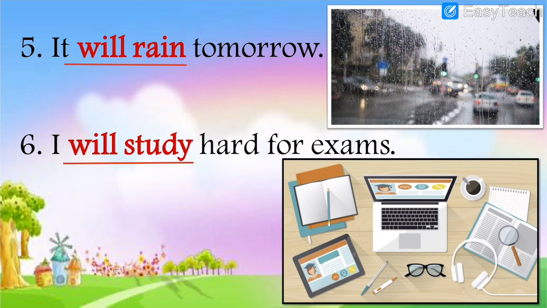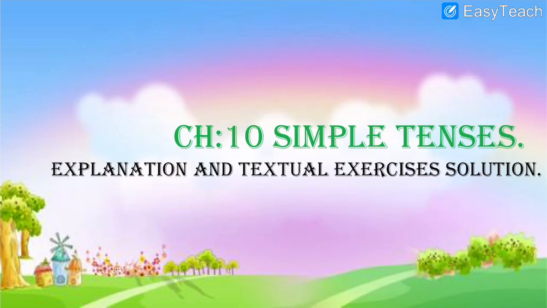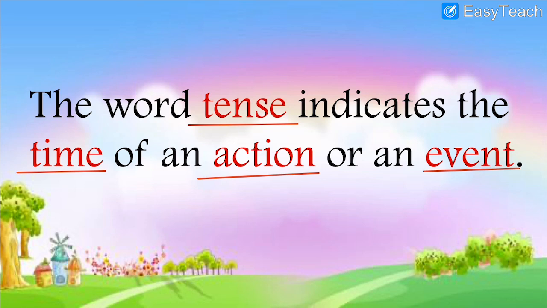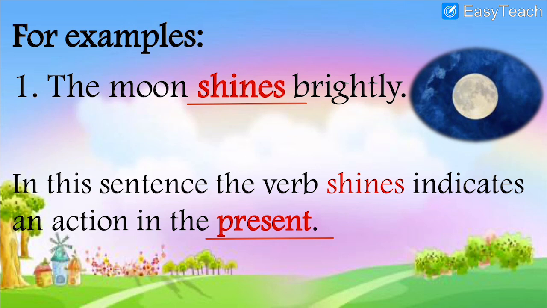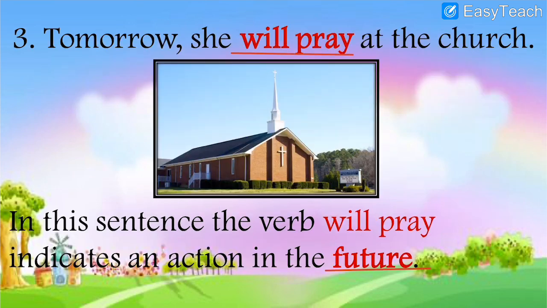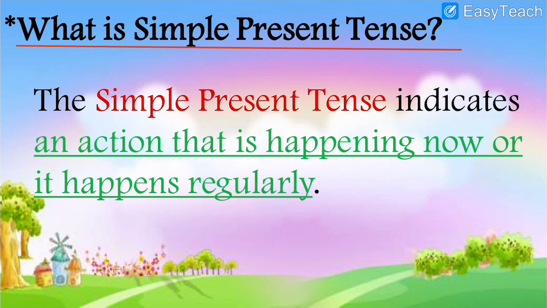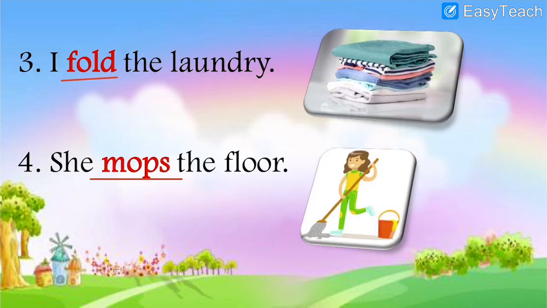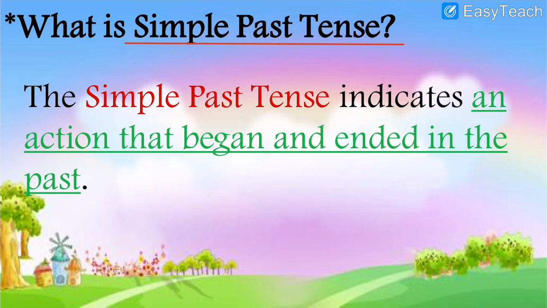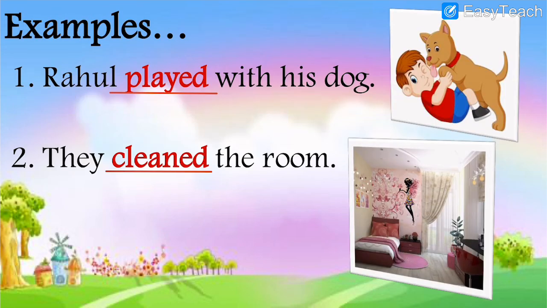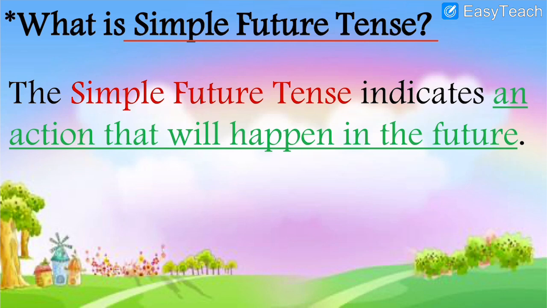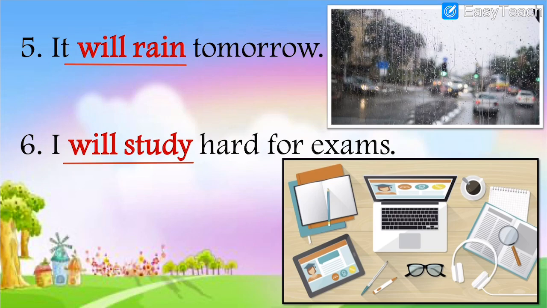So I hope you have written all the 6 examples for simple future tense as well. What did we study in today's video? In today's video we studied lesson number 10, simple tenses. In that we understood the meaning of the word tense, which means time or action. Then we saw some examples of present, past and future tense. Then we studied simple present tense along with some examples. After that we studied simple past tense along with some examples. And then we studied simple future tense along with some examples.